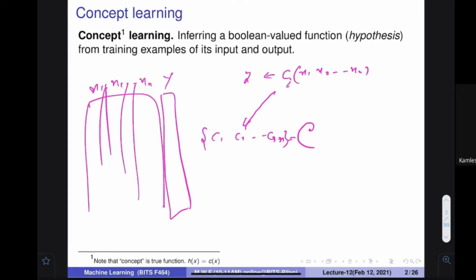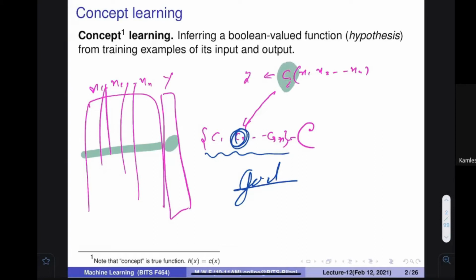So our understanding is this: somebody, let me say God, has picked a particular Ci, and we don't know which particular function it is, nor do we know what kind of functions are there. But what is given to us is this particular database, where the y value has already been computed by this function and is available to us. Now our task is to find out what this particular function is. This is our fundamental question.